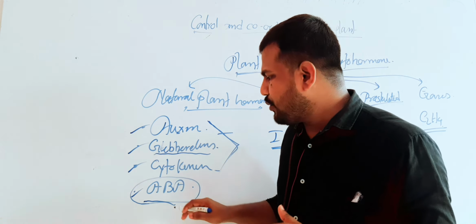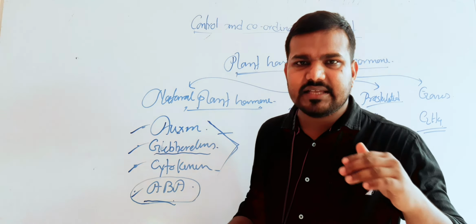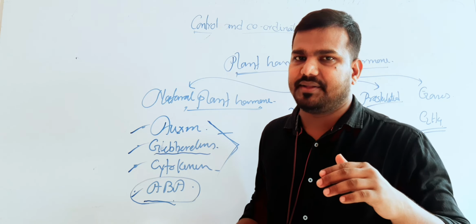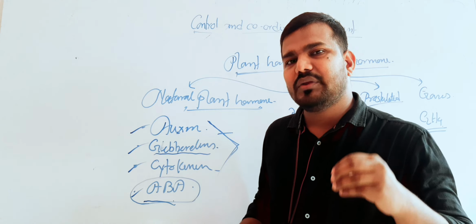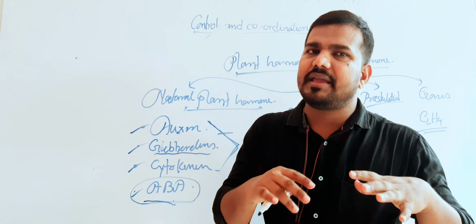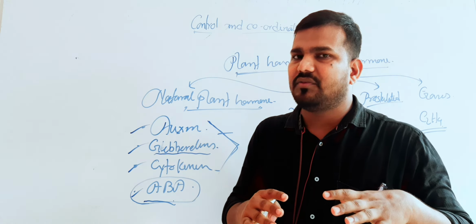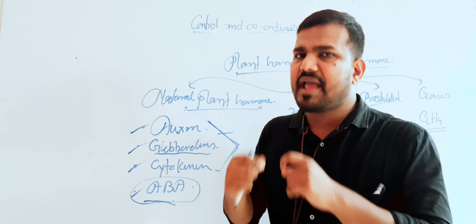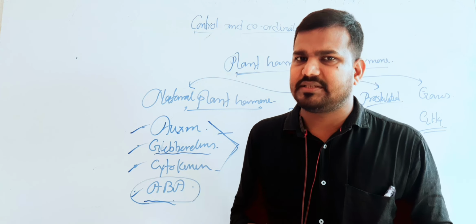Now the second one, this abscisic acid is also known as the stress hormone of a plant. During critical conditions, for example in a mountain region, if the snowfall continuously occurs, then a crisis of water may take place.